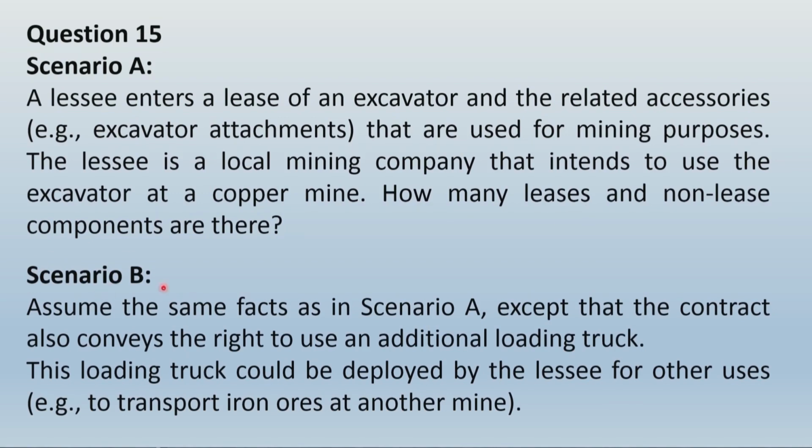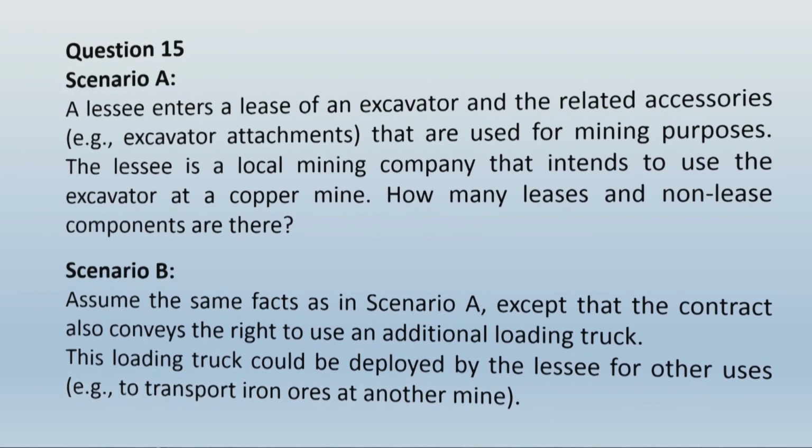In scenario A, we can conclude that there will be a single lease component of the excavator along with the attachments. In scenario B, there is an additional asset involved, that is a loading truck, and this loading truck could be used by the lessee for other purposes also, where it does not depend upon the excavator. In such case, scenario B can contain multiple lease components, and these lease components would be: number one, the excavator along with its accessories, and the second asset involved would be the loading truck. So, let us see how to write up the answer.